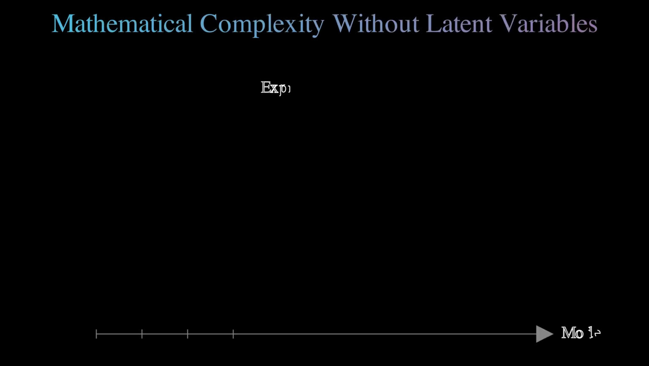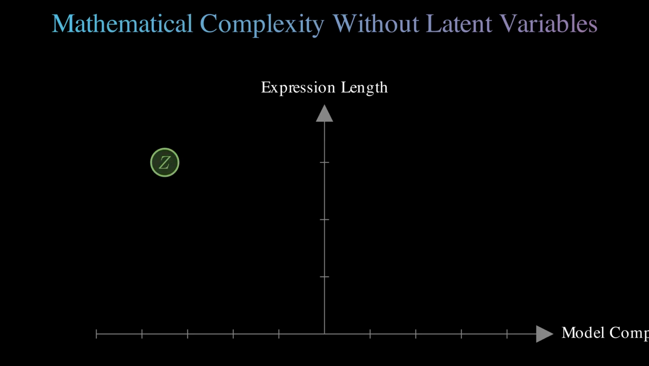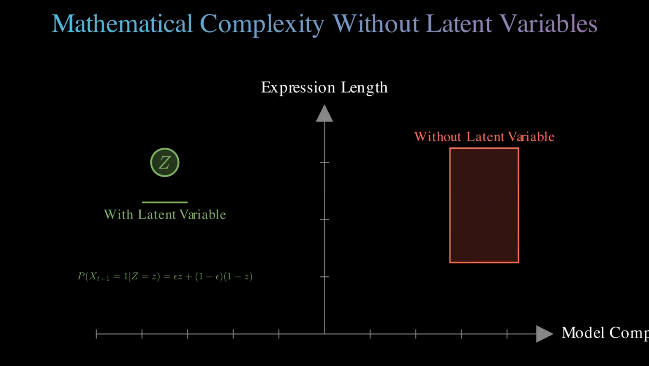Now let's see a mathematical example that reveals just how complicated autoregressive models become without explicit latent variables. Imagine we have a simple hidden coin flip, a binary variable z that's either 0 or 1. If we know z up front, the math is beautifully simple. Just a straightforward formula involving epsilon and z.